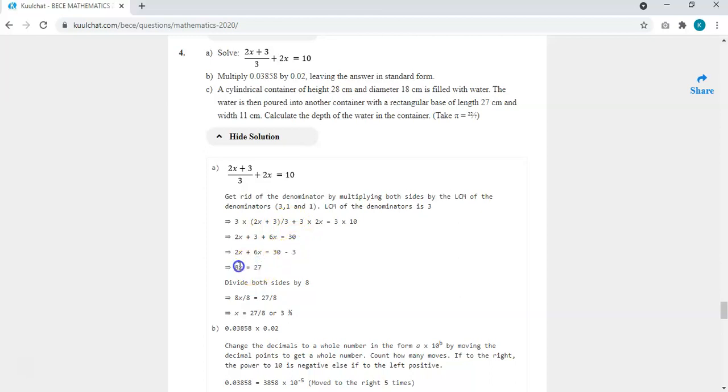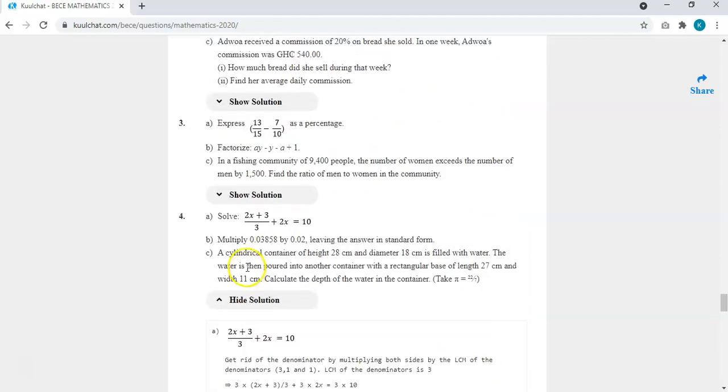We divide both sides by 8, so we end up getting 27 over 8. Or you can change it to a mixed fraction. 8 goes into 27 three times, which is 24, remainder 3. So you get 3 and 3 over 8 to be the answer. So any of them.